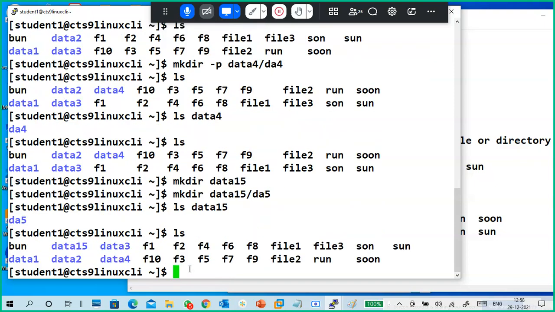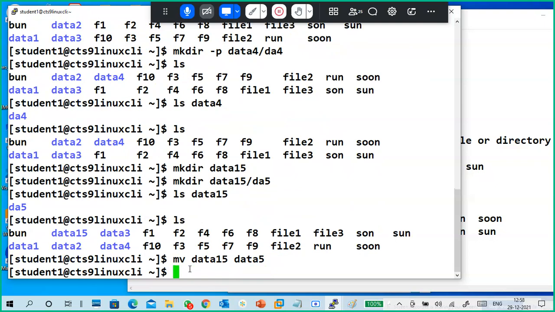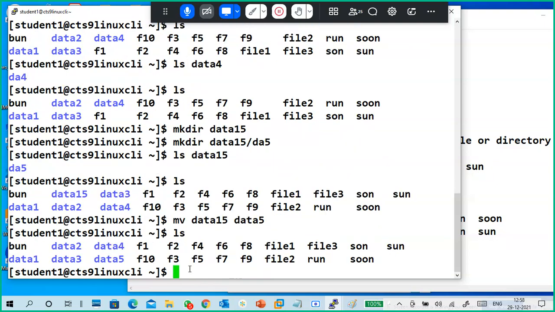Can you see data 1.5? mv data1.5 data5. Where is data 1.5? Renamed as data 5. Very good. That is renaming. Already one command is completed.